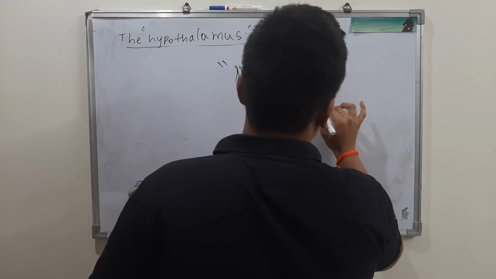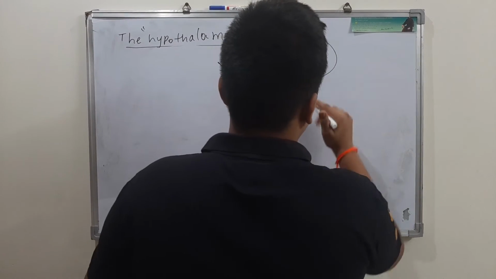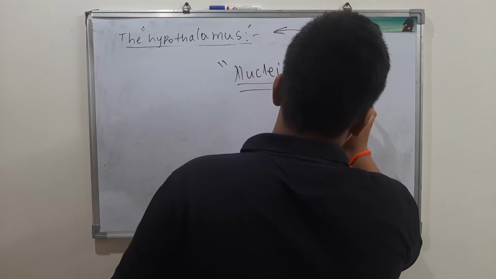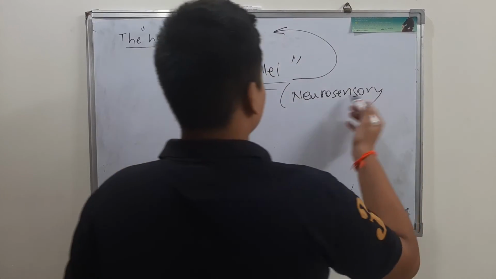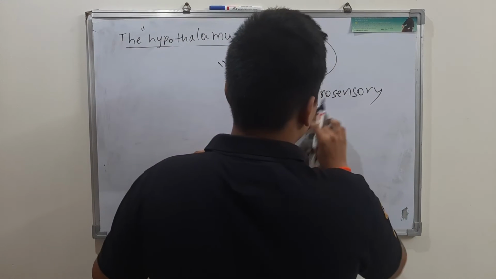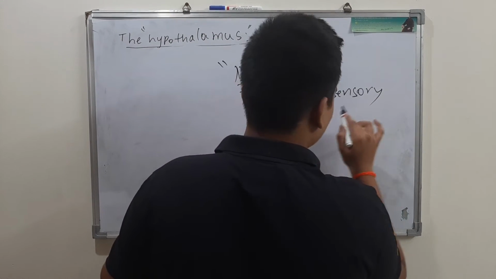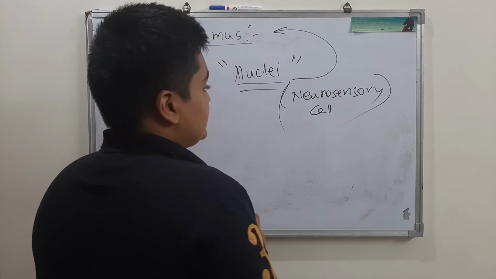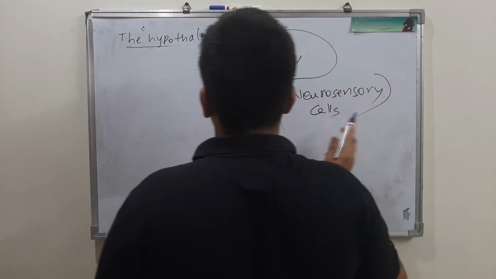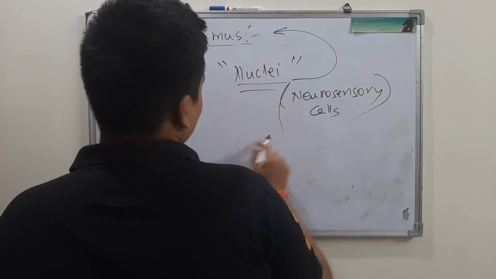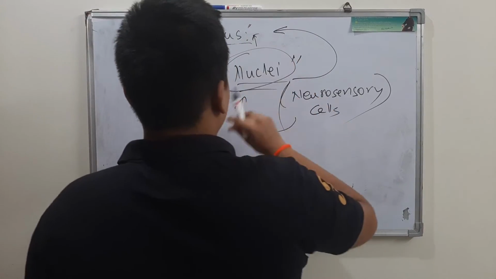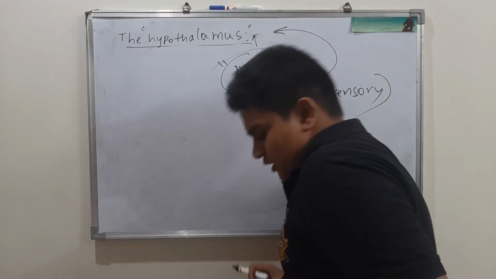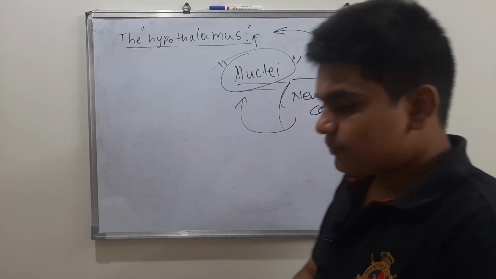Put in brackets: neurosensory cells. So these are a group of neurosensory cells of the hypothalamus, and they are called the nuclei. Please make a note.